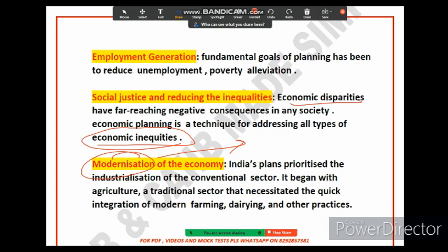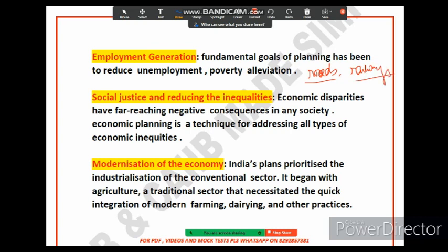Friends, let me give some examples to make it clearer. Suppose the government has invested in roads, railways, and airports. This has created jobs for construction workers, and it has helped to improve transportation, which has made it easier for people to get to work. The government has provided subsidies for farmers, which has helped to increase agricultural production and created jobs in the agriculture sector. The third is that the government has implemented tax breaks for businesses. You know tax breaks. This has encouraged investment, which has created jobs in the manufacturing and service sectors.